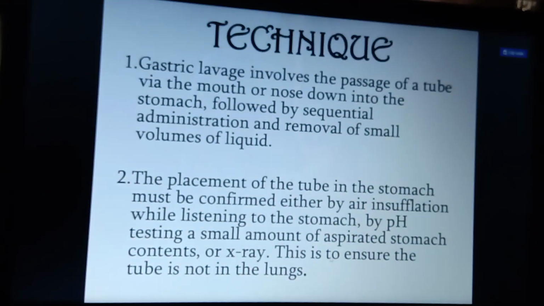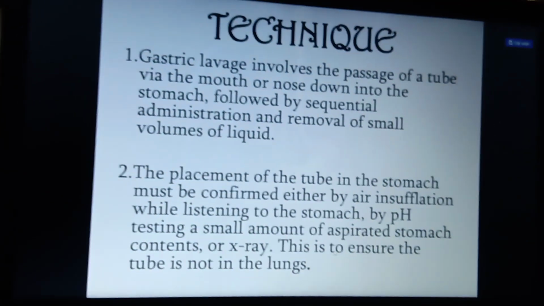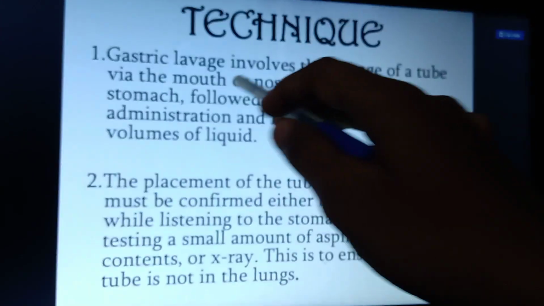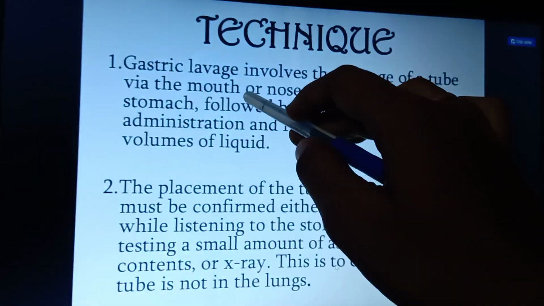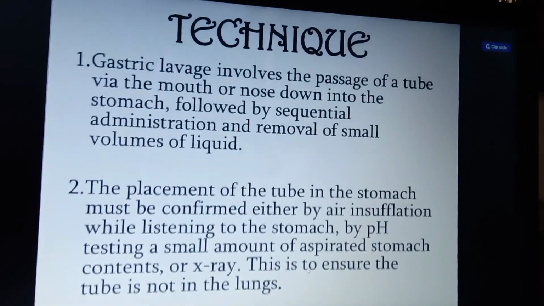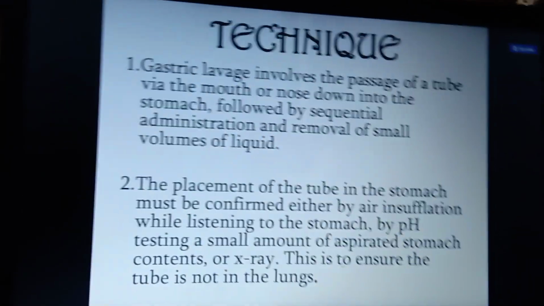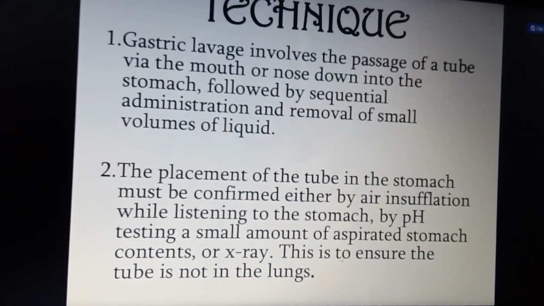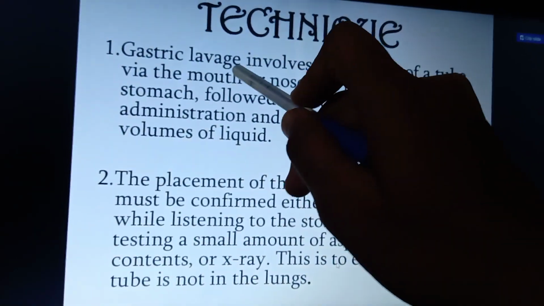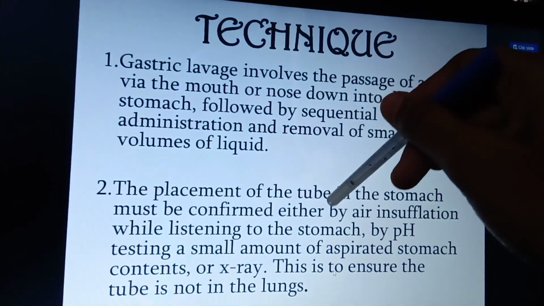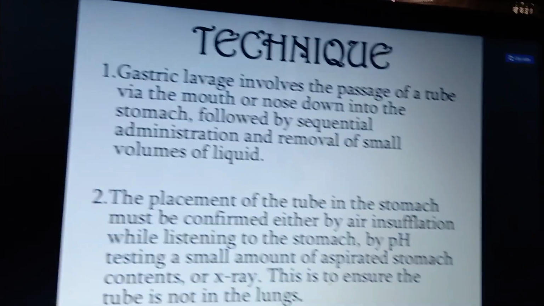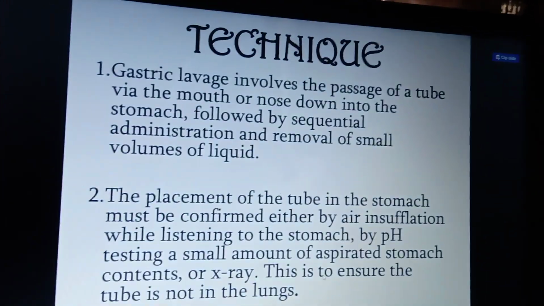Okay, and what are the techniques you are going to perform before doing the procedure? Before the suctioning or lavage, there is the passage of the tube via the mouth or the nose down into the stomach. So before a gastric lavage, they take one tube and inject it through the mouth or the nose, induce it into the stomach, and administer a small amount of fluid into the stomach. That is the technique they are going to use.